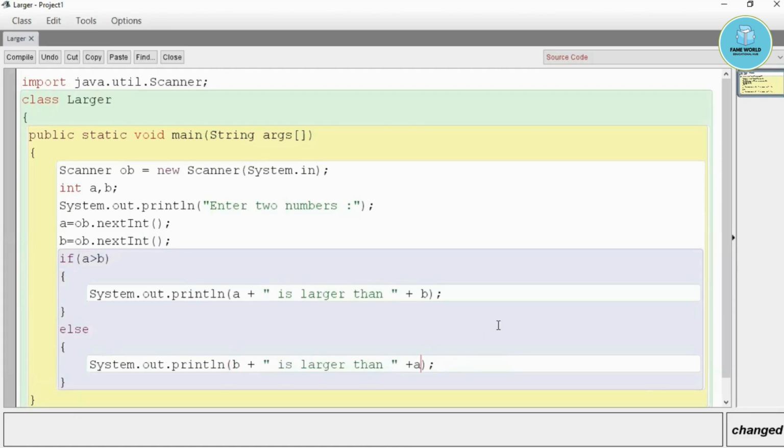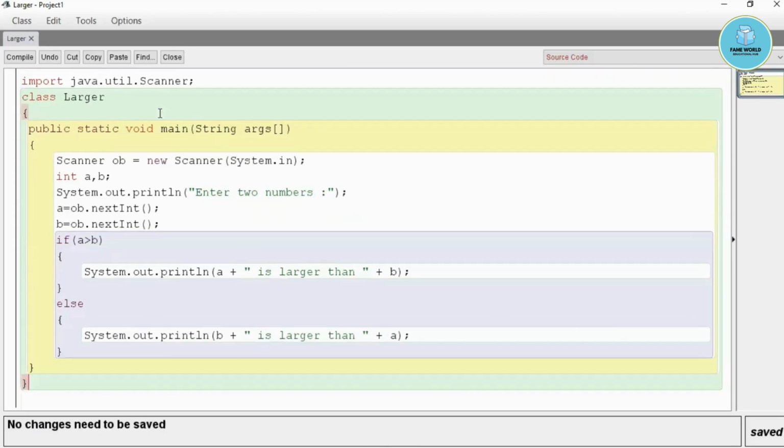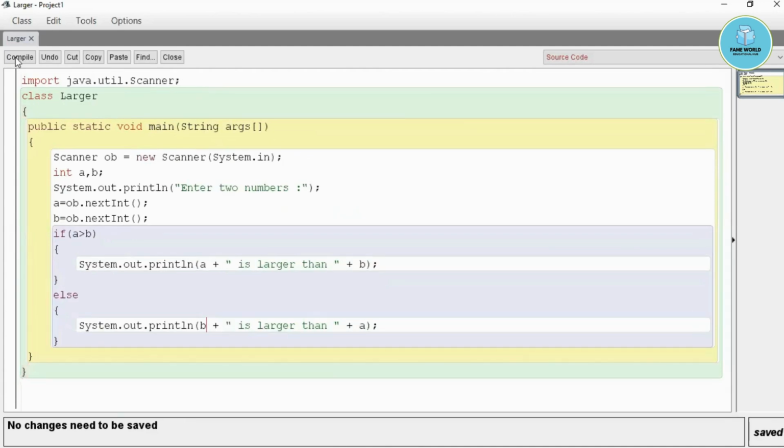So it will just take the value of a and b respectively. Yes, now our program is ready. Now I'm going to compile it, no syntax errors, and now I'm going to run this program.